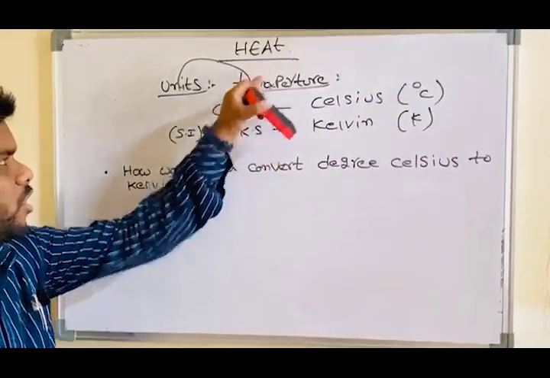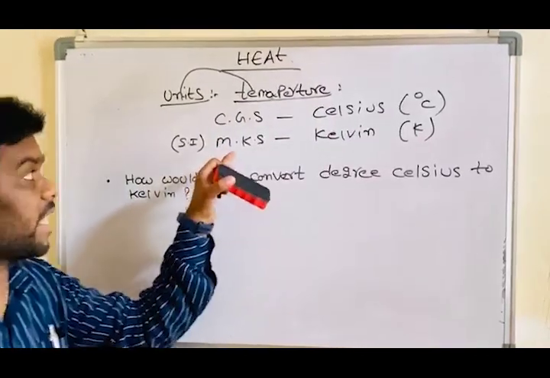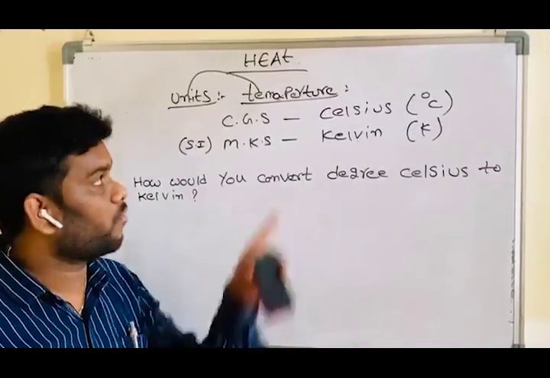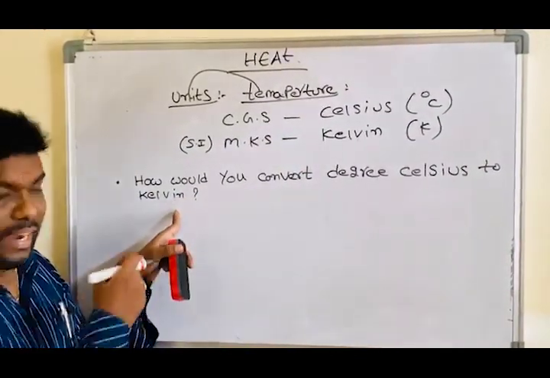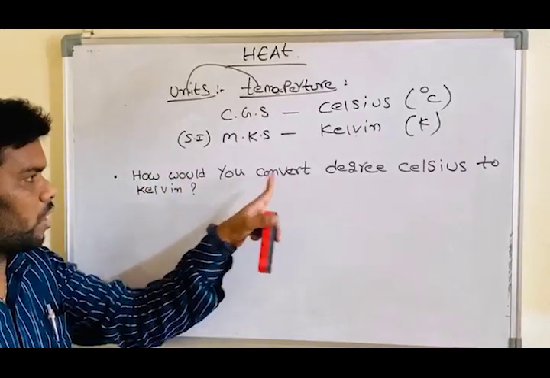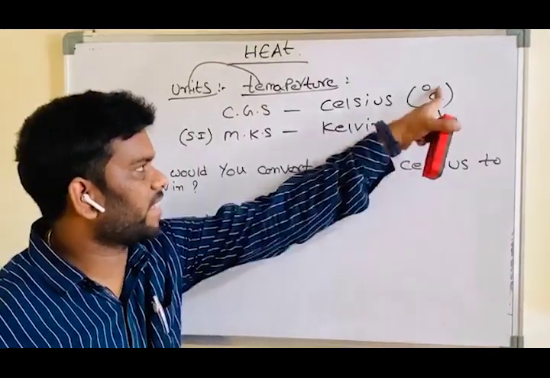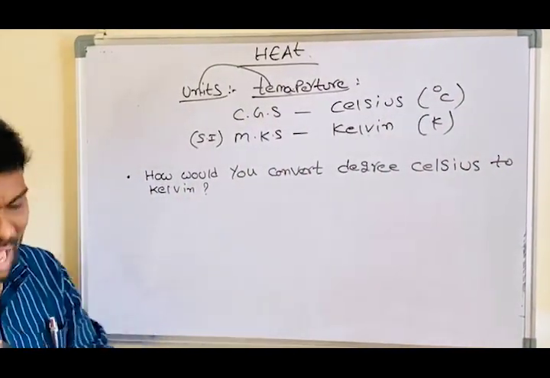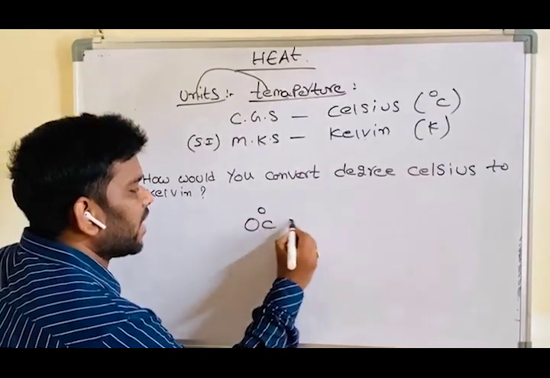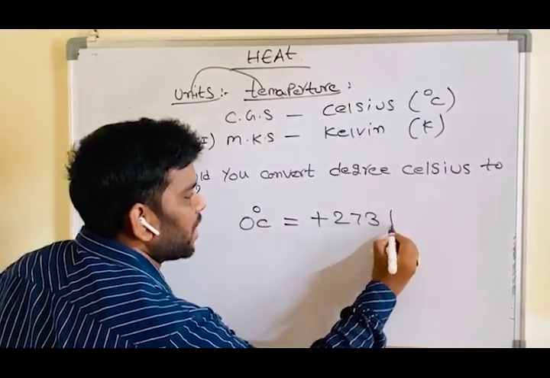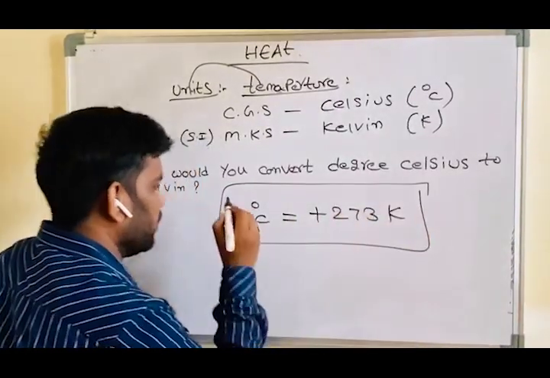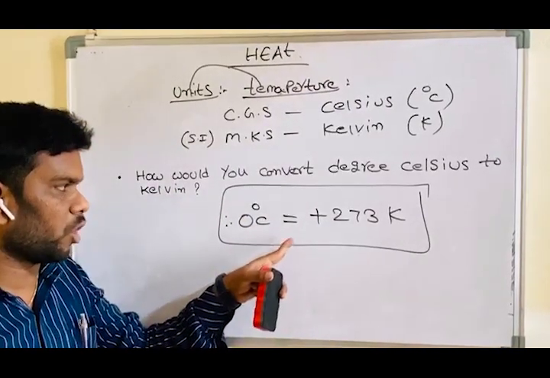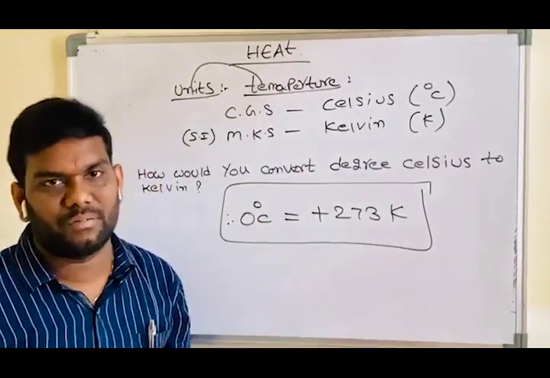Okay. The CGS unit of temperature is Celsius and the MKS unit of temperature is Kelvin. These are very, very important units for temperature. Now let us see, students, how you would convert degree Celsius to Kelvin. I will explain. 0 degree Celsius is equal to plus 273 Kelvin. It is very important. So 0 degree Celsius is equal to plus 273 Kelvin.